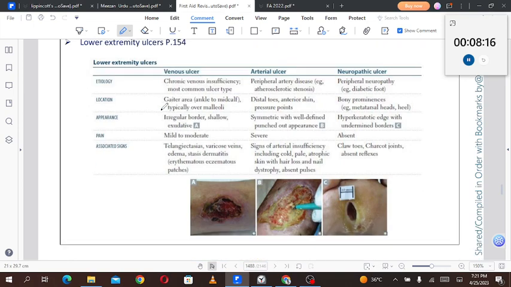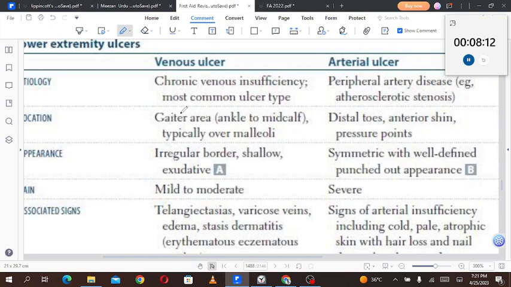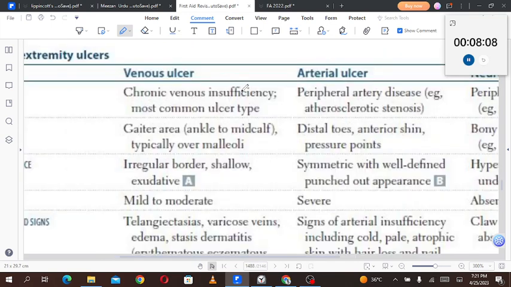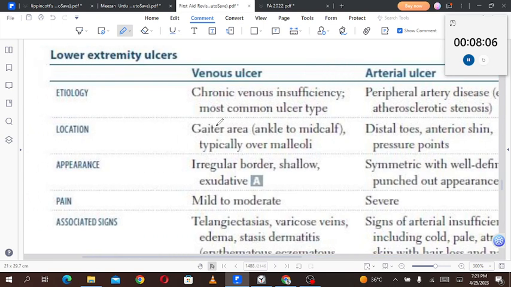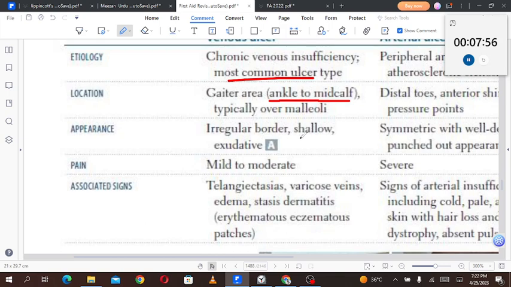Now we'll talk about lower extremity ulcers. So let's zoom it in. Etiology. First we will talk about venous ulcer, then arterial ulcer, then neuropathic ulcer. So let's discuss the etiology of venous ulcer. Chronic venous insufficiency, most common ulcer type. Location is the gaiter area, ankle to mid calf, and typically over the malleoli. Appearance is an irregular border and shallow, exudative.